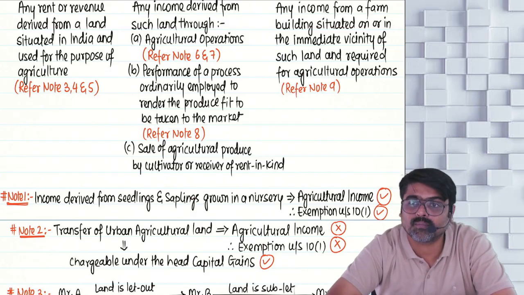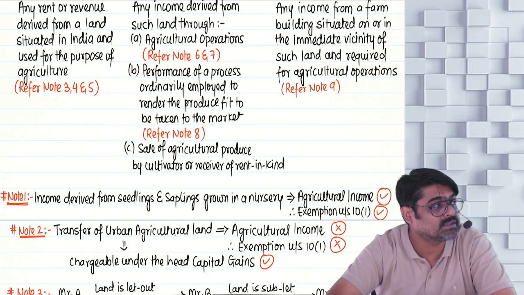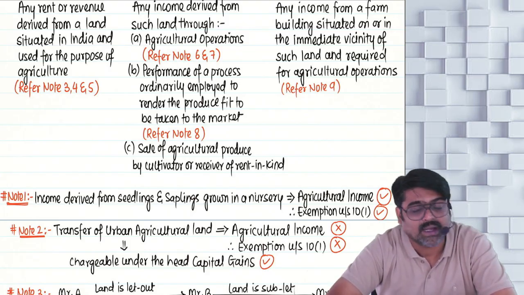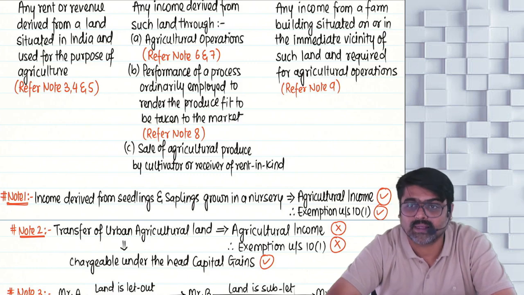So, income from agricultural operations which are performed on such land, the land which is situated in India and used for the purpose of agriculture.